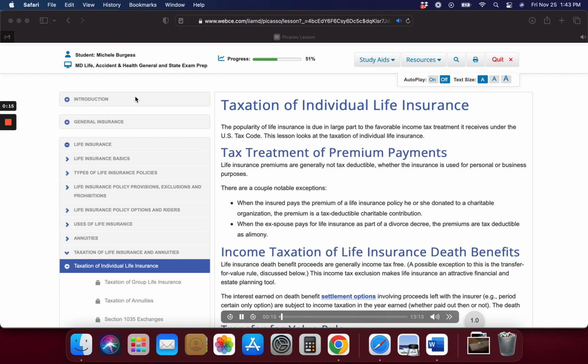Tax treatment of premium payments. Life insurance premiums are generally not tax deductible, whether the insurance is used for personal or business purposes. There are a couple notable exceptions.